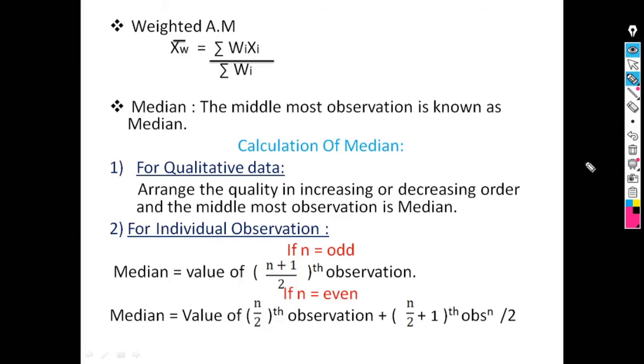Second, we saw calculation of median for individual observation. So for individual observation, if n, means number of observations, is odd, then the formula for median is the value of n plus 1 by 2th observation. Firstly, we have to arrange the data either in increasing order or in decreasing order. And if number of observations are even, then median is the value of n by 2th observation plus n by 2 plus 1th observation divided by 2.